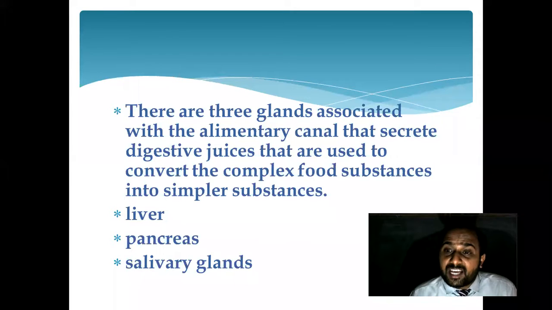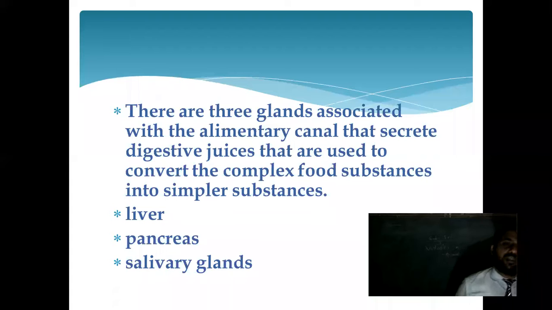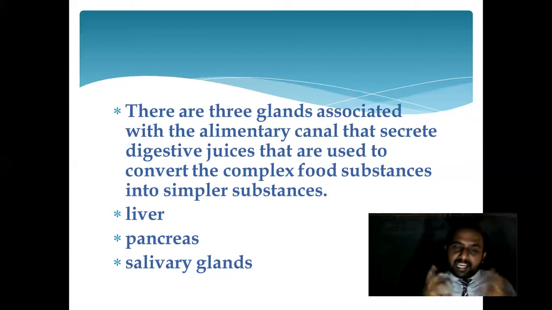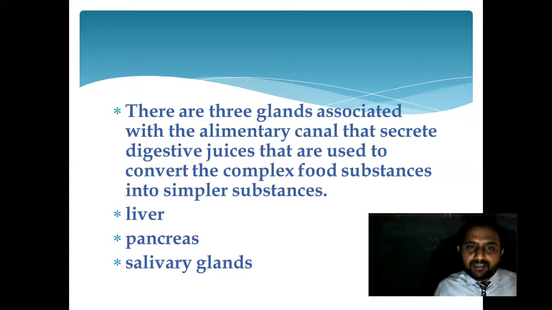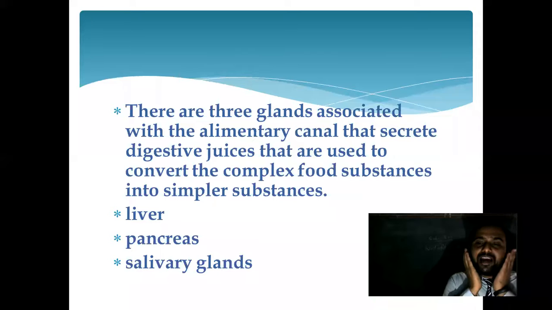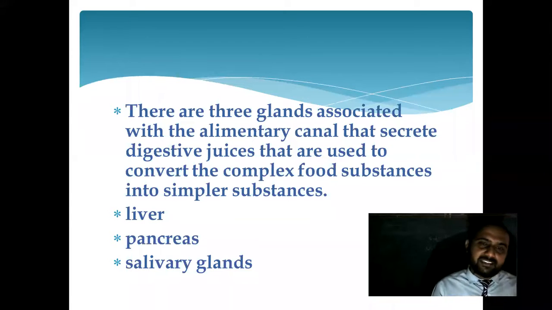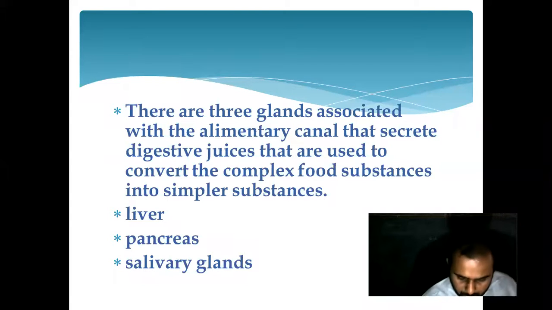Which are the three glands which play a very important role in secreting juices in our body? That is the liver, pancreas, and salivary gland. First comes the salivary gland, which is present in the mouth or buccal cavity.